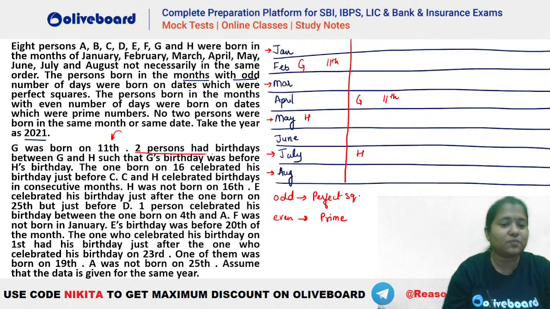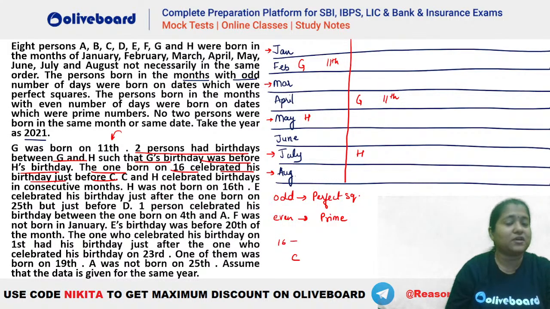So two persons had birthday between G and H such that G's birthday was before H's birthday. Now the one who is having 16 celebrated his birthday just before C. So we know that 16 has to be immediately before C. 16 is a perfect square, so it has to be in a month with 31 days. C and H have to celebrate in consecutive months. So in the first case, C can be in April or June because C and H have to be in consecutive months. But also it is given that H was not born on 16th.